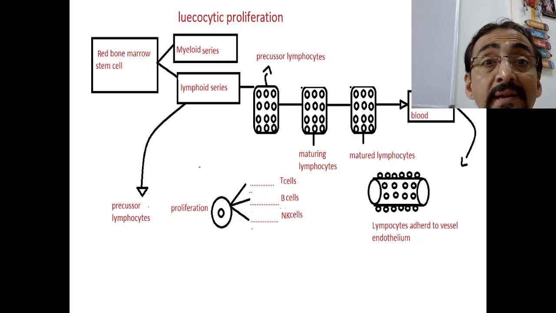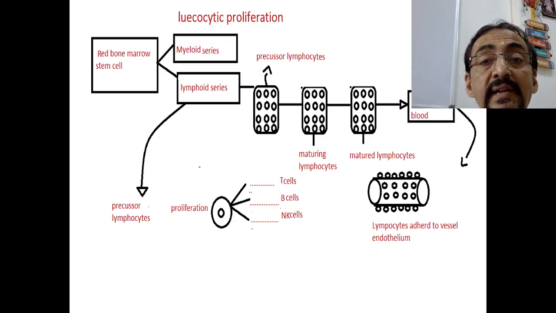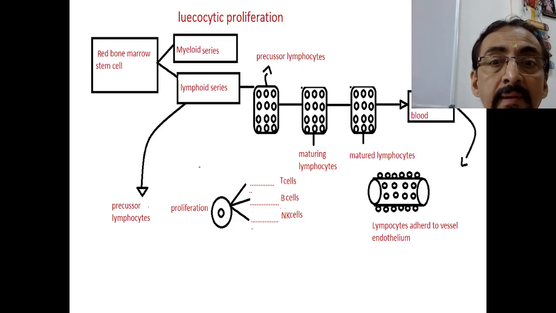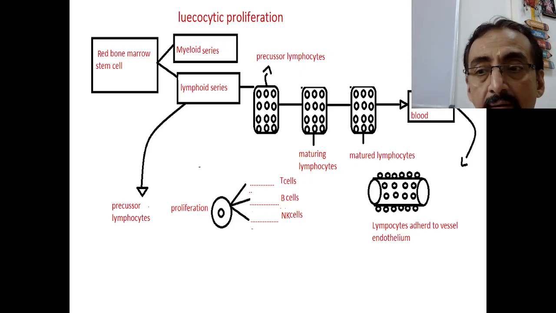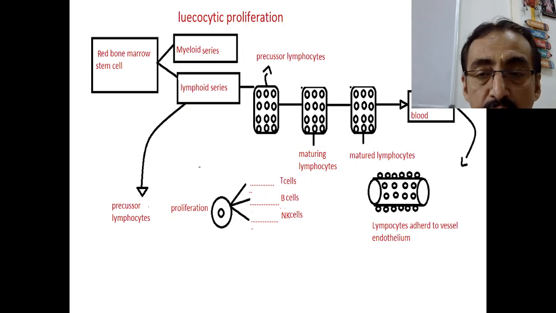Another type of leukocytic proliferation, which is different, takes place in T cells, B cells and natural killer cells. That we will see in the next class. So this is the first one which is required for today.